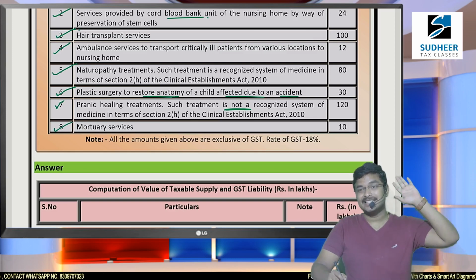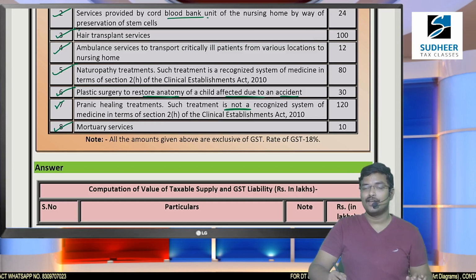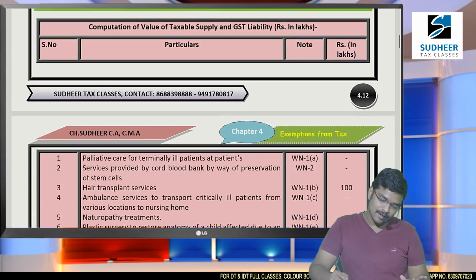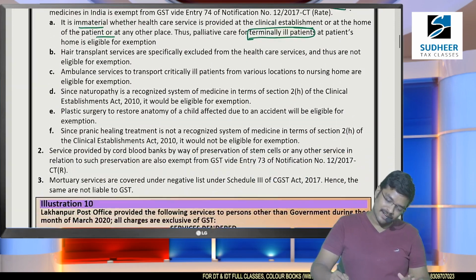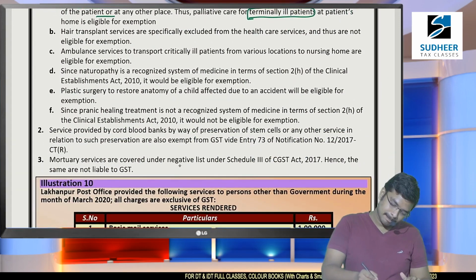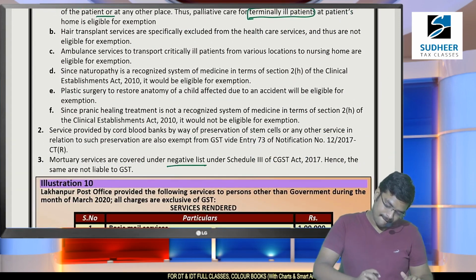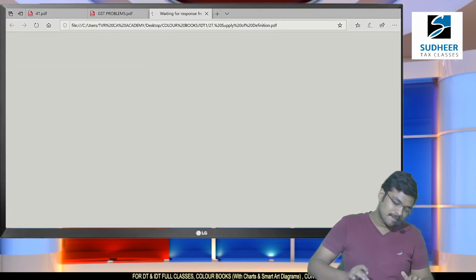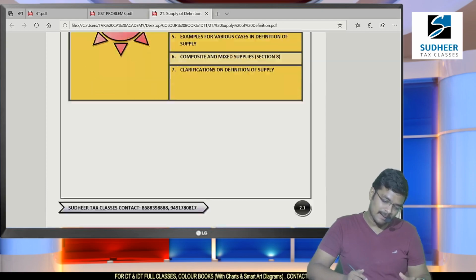We have discussed this in the negative list. If you remember our supply definition chapter, there I specified in the negative list that mortuary services were not liable to GST. So mortuary services were covered in the negative list. We have already discussed that one. Let me show you it once in the supply definition, second chapter.